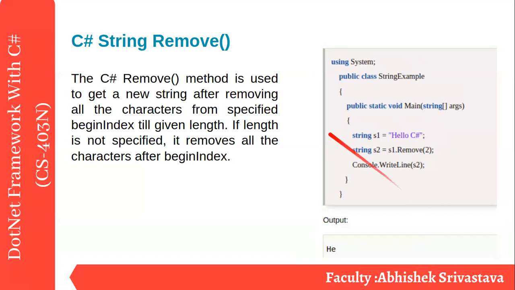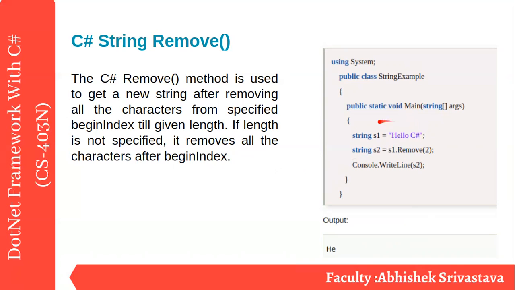Then remove. The C sharp remove method is used to get a new string after removing all the characters from the specified beginning index till a given length. It means you can remove particular characters from a specified index. If the length is not specified, it removes all the characters after the beginning index.